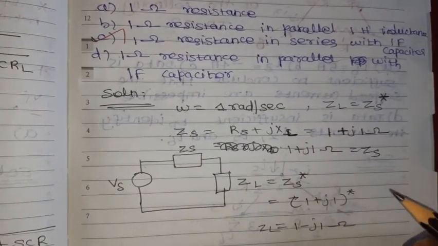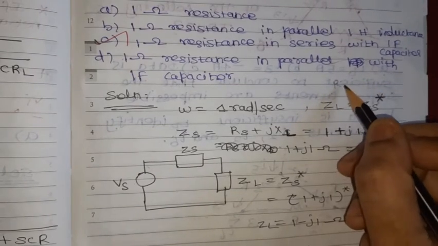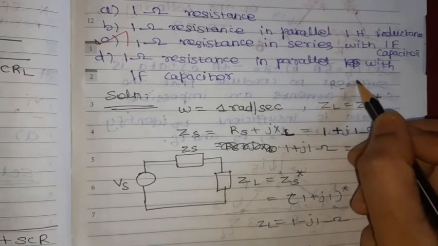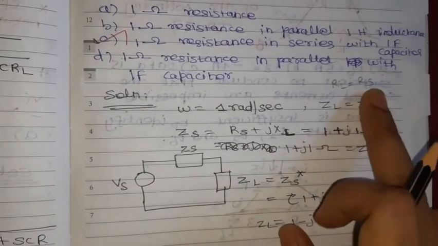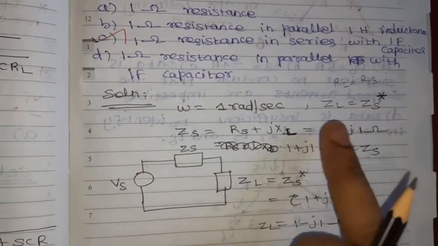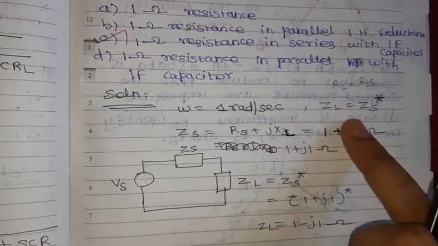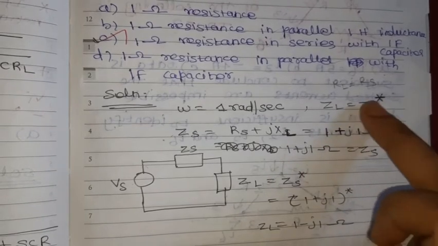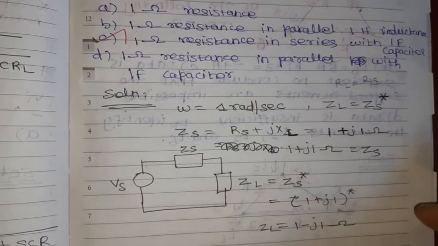When it is a normal resistance, the maximum power condition is simply RL equal to R, so load resistance is equal to source resistance. When it is complex, the load impedance ZL should be ZS star. Then only the maximum power will be transferred to the load. So this is the condition.